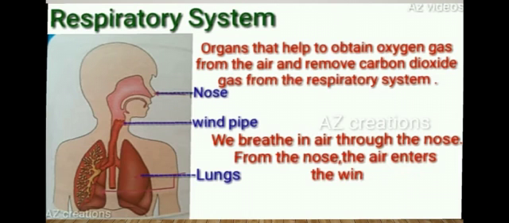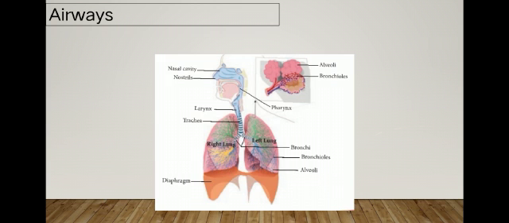We breathe in air through the nose. From the nose, the air enters the windpipe. The windpipe goes to the lungs. Lungs take in oxygen and release carbon dioxide. There are three major parts forming the respiratory system. What are they? Airway, lungs, and muscles of respiration.